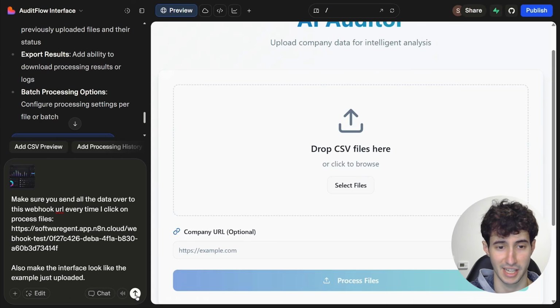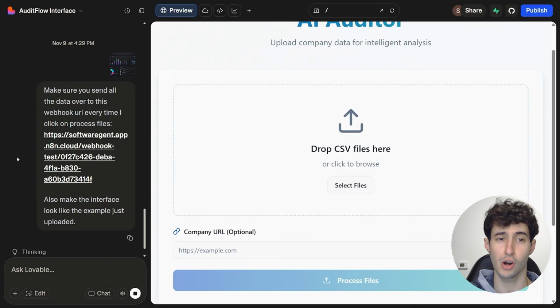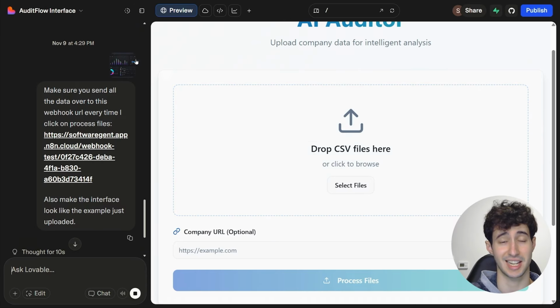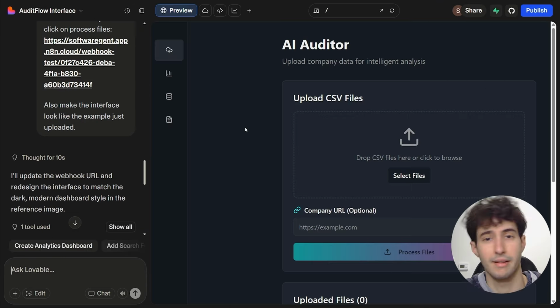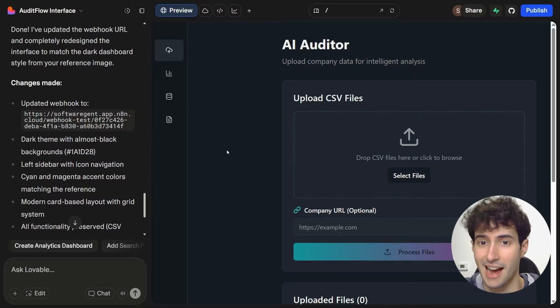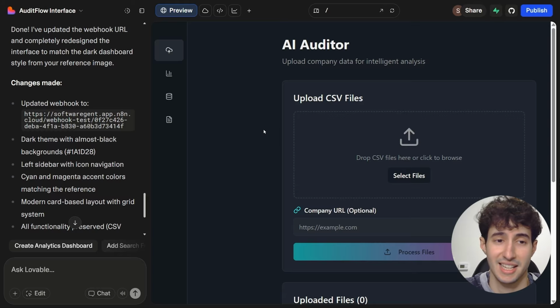And then I will come over here and click on enter. This way Lovable goes and embeds this webhook URL inside our app and improves the design of the app, basically making it dark, just like the example we just uploaded. And boom, Lovable just finished making the changes, and as you can see, this interface does look significantly better right now. And now it's time to go and test it out to see if it is actually functioning as we want.